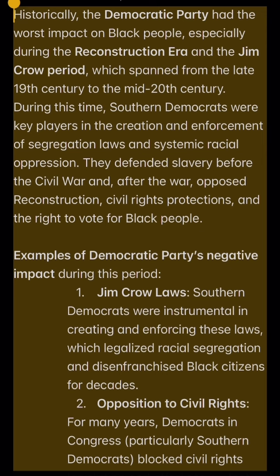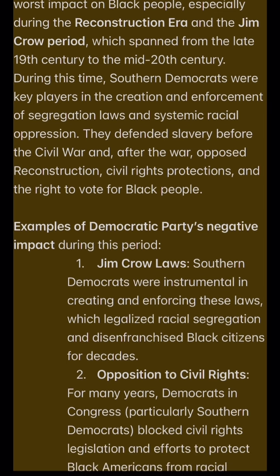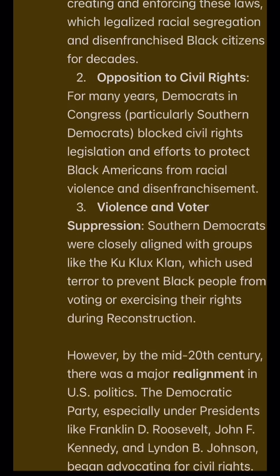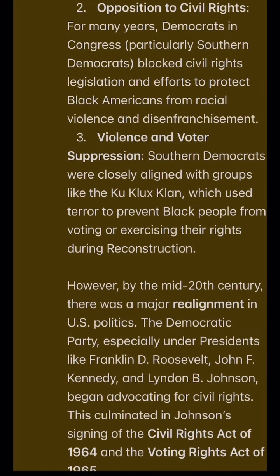1. Jim Crow laws. Southern Democrats were instrumental in creating and enforcing these laws, which legalized racial segregation and disenfranchised black citizens for decades. 2. Opposition to civil rights. For many years, Democrats in Congress, particularly Southern Democrats, blocked civil rights legislation and efforts to protect black Americans from racial violence and disenfranchisement.